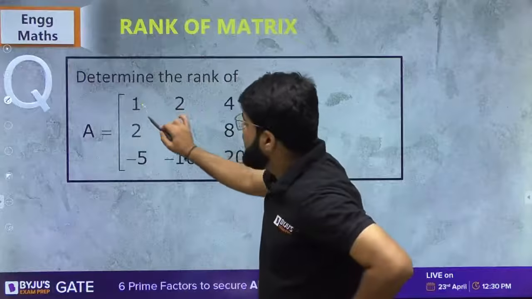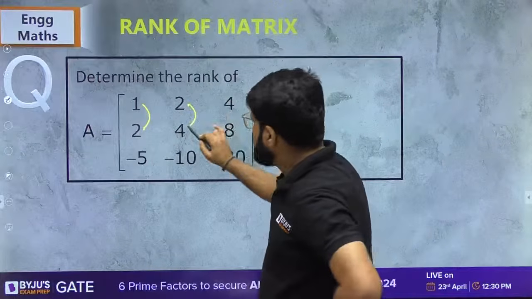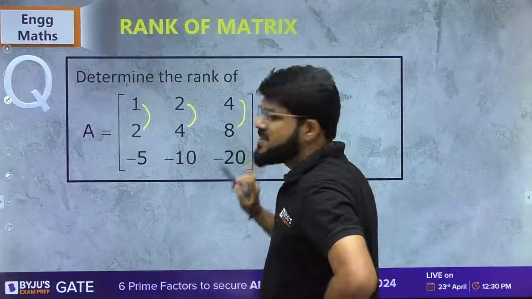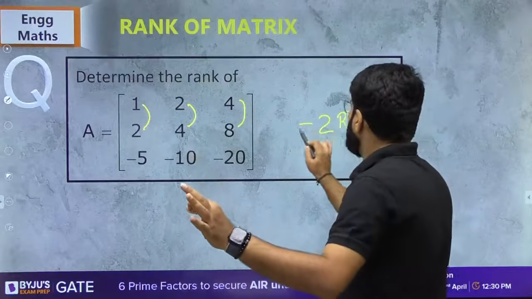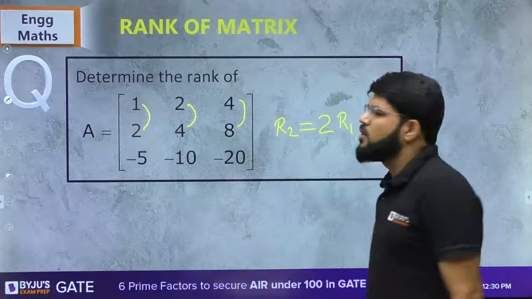Look, 1 into 2 is 2. 2 into 2 is 4. 4 into 2 is 8. Very clearly, if you multiply row 1 by 2, you will get row 2.